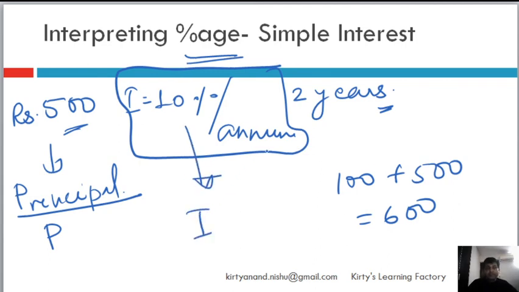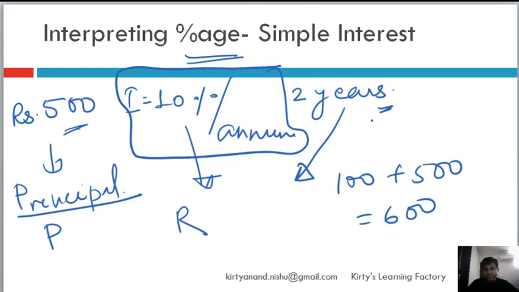If it is per annum, then no worries. If it is quarterly, then divided by 4. If it is half yearly or semi annually, then divided by 2. Okay, it's known as R. In maths books, you will see that they will call it a rate of interest. This is time. In how much time are you to give the money back?